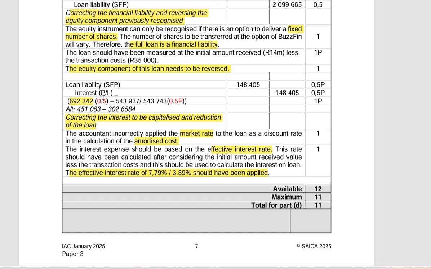For that reason, we have to reduce by 148,405. So we're correcting the interest to be capitalized and the reduction of the loan because the market rate was used instead of using the effective interest rate. And then the rates that we're going to use are either 7.79 for yearly or 3.89 for 6 months. So that takes us to the end of this part.